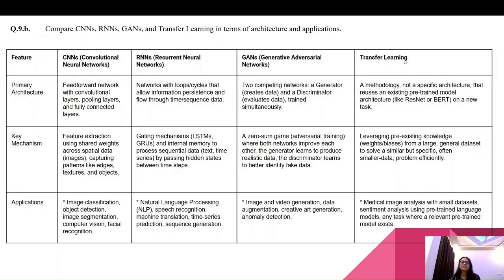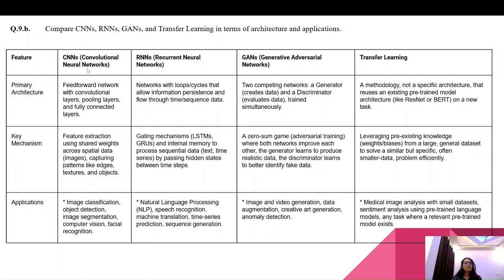The primary architecture of CNN is a feed-forward network with convolutional layers, pooling layers, and fully connected layers. Primary architecture of RNN is a network with loops and cycles that allow information persistence and flow through time sequence data. In GAN, two competing networks: a generator creates data and a discriminator evaluates data, trained simultaneously. Transfer learning is a methodology, not a specific architecture, that reuses an existing pre-trained model architecture like ResNet or BERT on a new task.